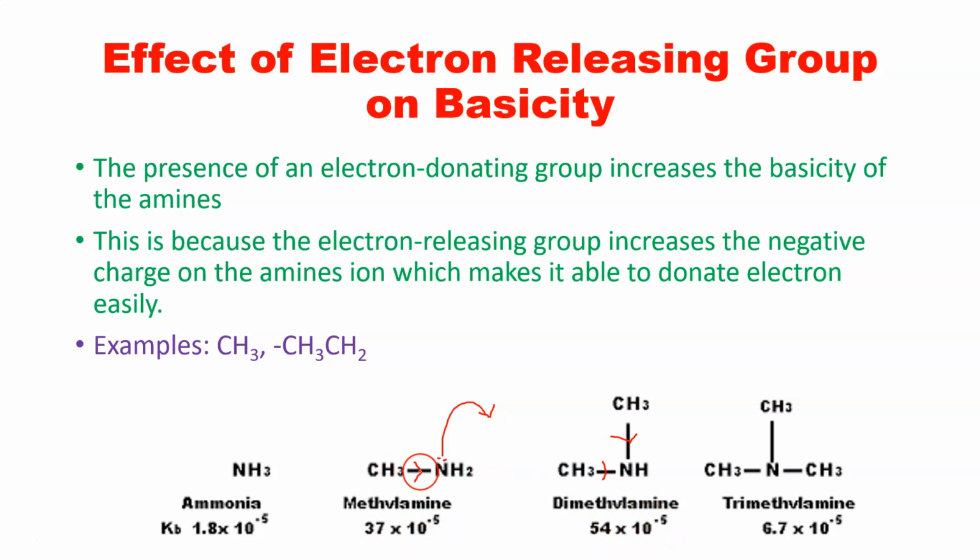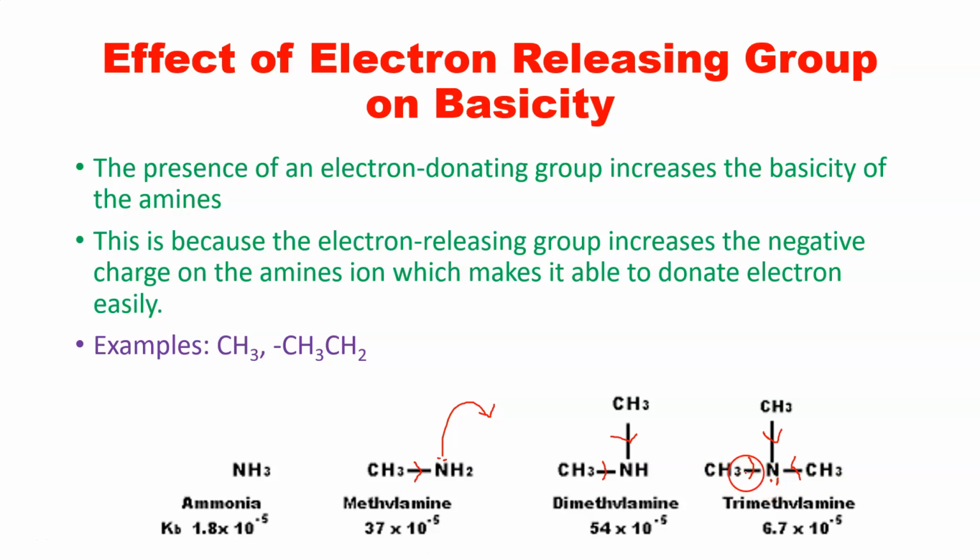So as the number of alkyl groups increases, basicity will increase. But there is one more exception: there are three groups which are electron releasing, but if we see the value of Kb, it is 6.7 into 10 raised to minus 5. And why is it so? There are some steric hindrances. So what do steric hindrances mean? The lone pair which is available with the nitrogen for donation is not easily shared.